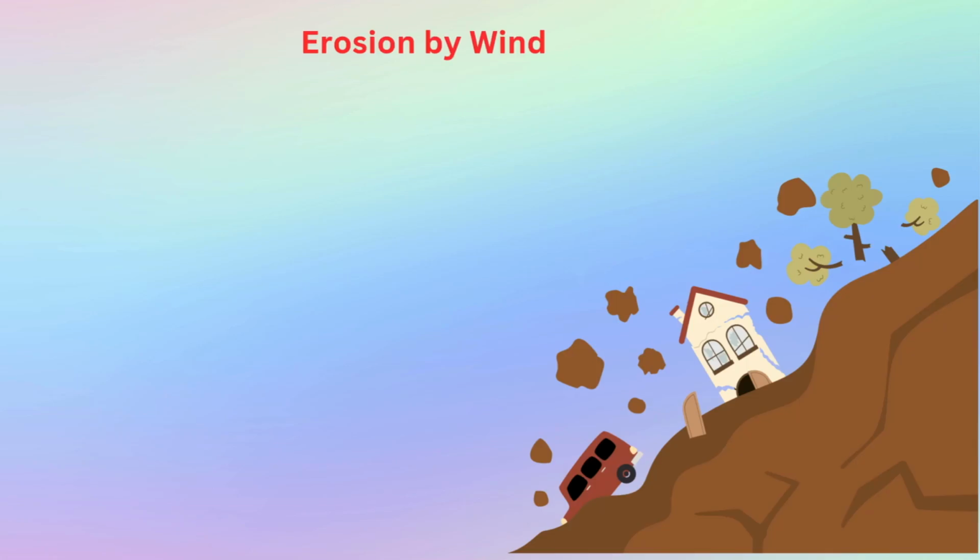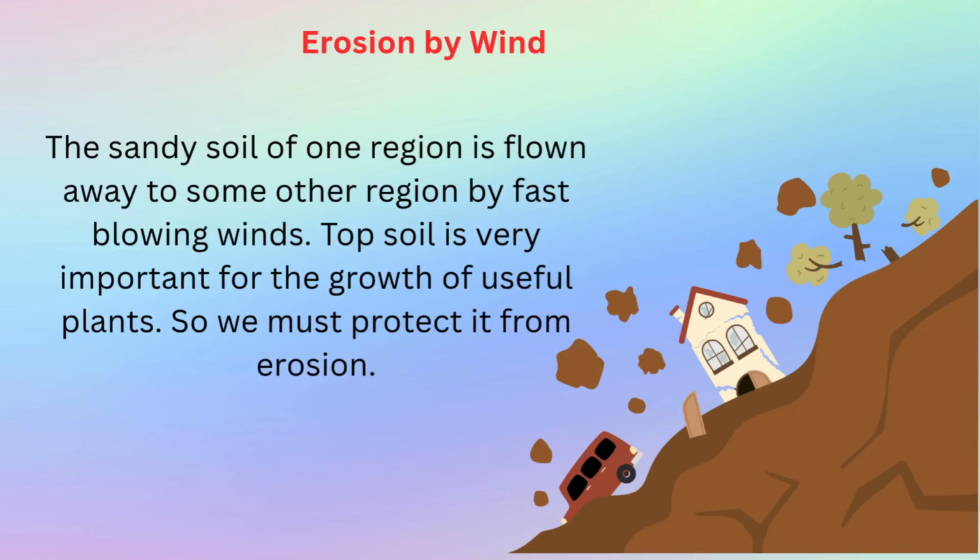Erosion by wind. The sandy soil of one region is blown away to some other region by fast-blowing winds. Topsoil is very important for the growth of useful plants, so we must protect it from erosion.